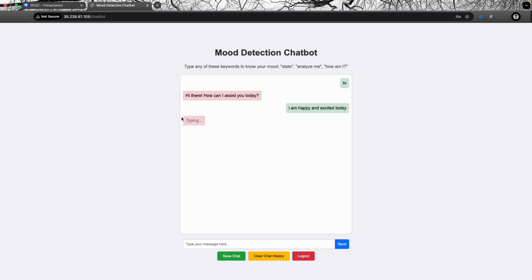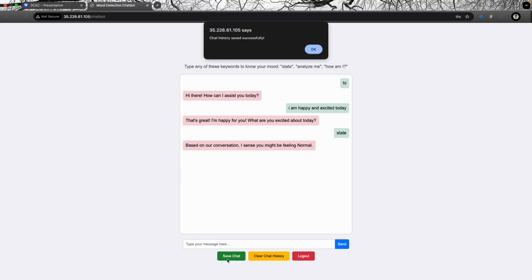And now it will go to the chatbot model, and if we type "analyze me" or "how am I", it is going to go to the mood detection model, and we get the type of mood we are in. Let's try and see which state we are in, and it says we are normal. Now let's try to save the chat. Once I click, it says chat history is saved.